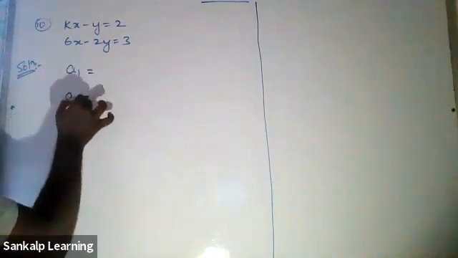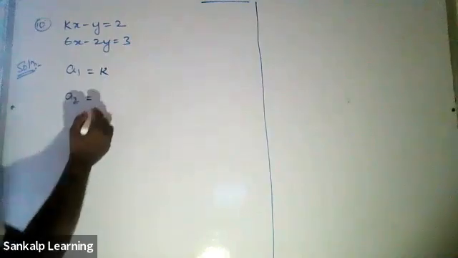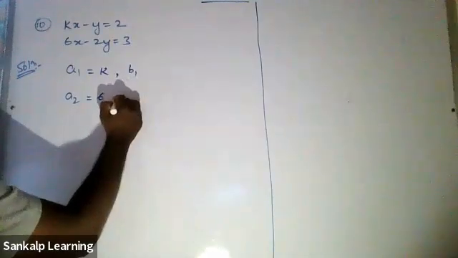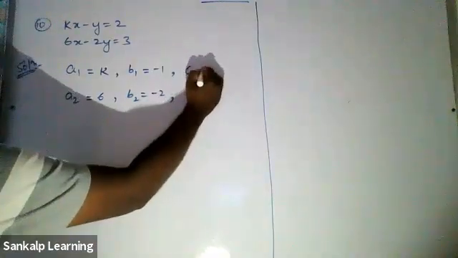Could you tell me what is A1 here? A1 is k and A2 is 6. What is B1? B1 is minus 1, B2 is minus 2. C1 is 2 and C2 is 3.